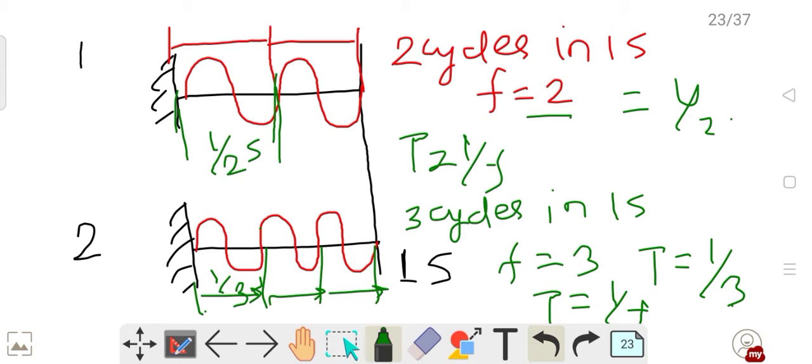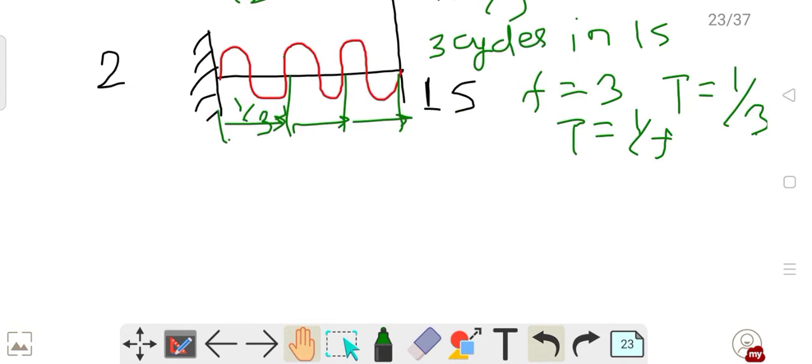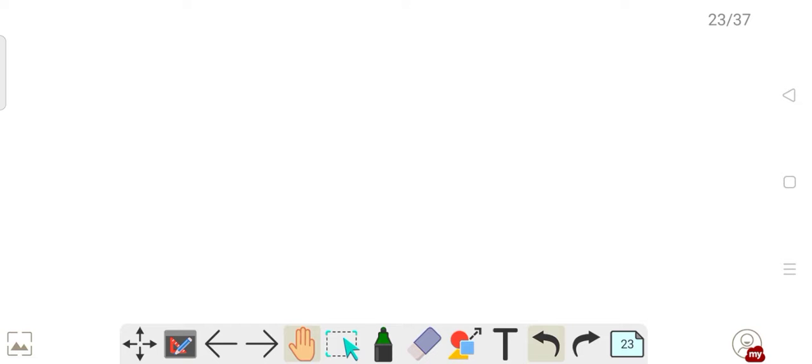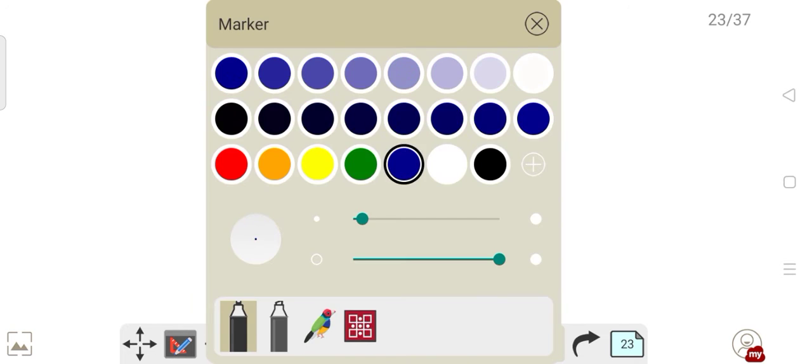So again let me tell you the definition of a particular kind of wave which is called progressive wave. What is this progressive wave? The first kind of wave that you have to study is progressive wave. Let me write it.